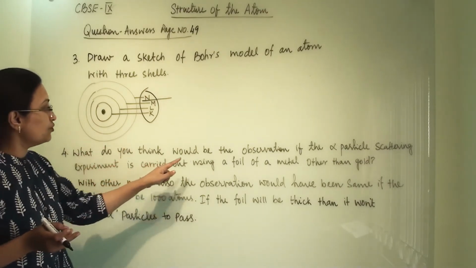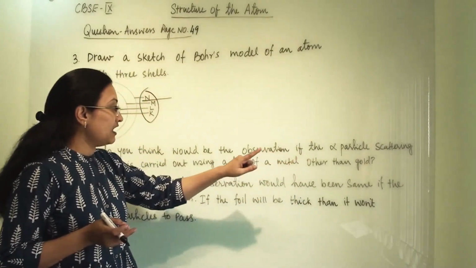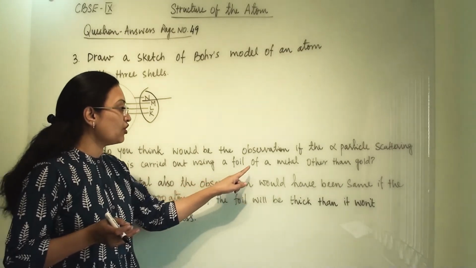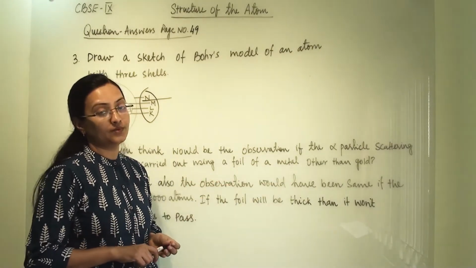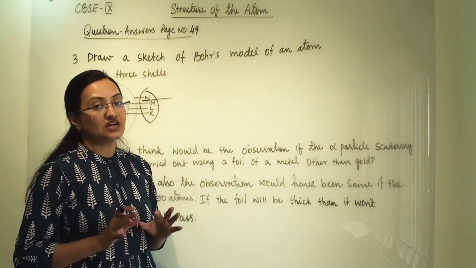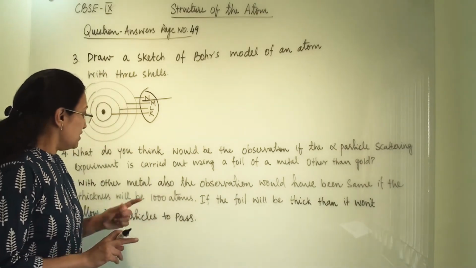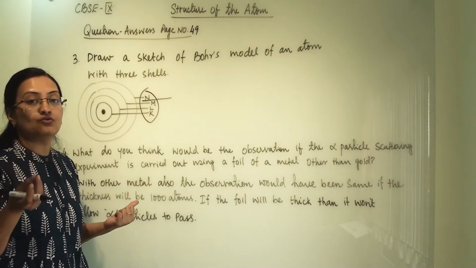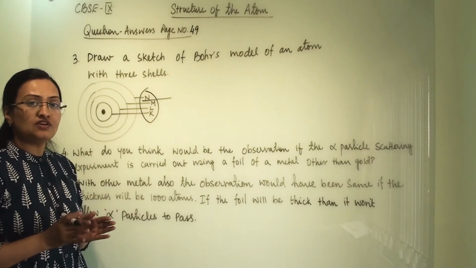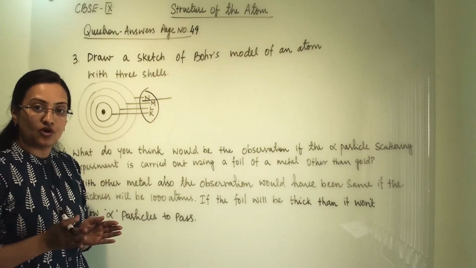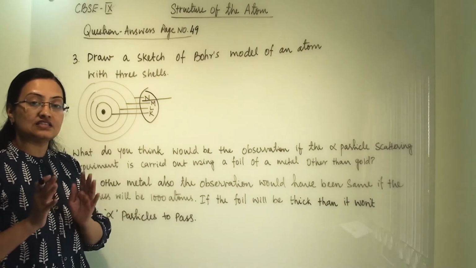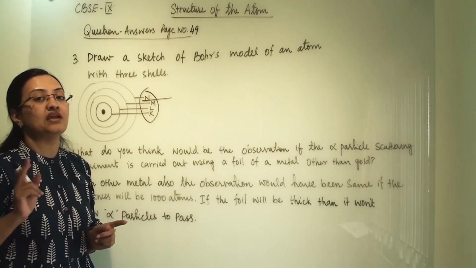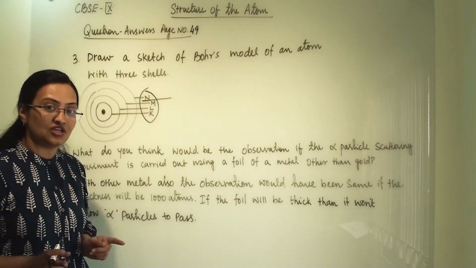What do you think would be the observation if the alpha particle scattering experiment is carried out using a foil of a metal other than gold? Now gold is one of the most ductile metals. So he has used a gold foil with a thickness of 1000 atoms. If we use any other metal's foil of 1000 atoms thickness, then our experiment's results and observations will remain the same. It will not change.